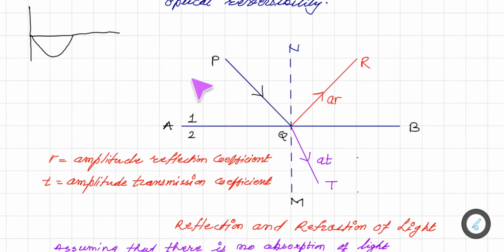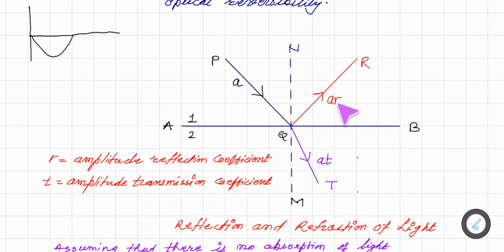This is a medium having refractive index, say mu1, and here it is mu2. Now as this light ray PQ is incident on this surface, we see here this is a normal to the surface and the light ray is reflected. So QR is reflected. Let us consider R times a part of the amplitude of this. Suppose it has amplitude A, then R is the corresponding coefficient, that is, the amplitude reflection coefficient.